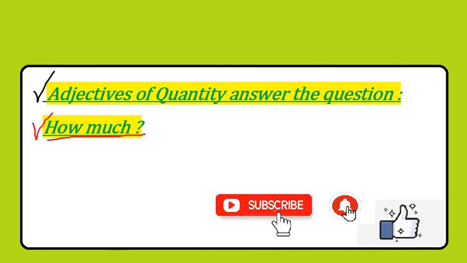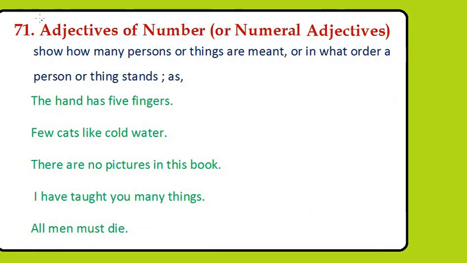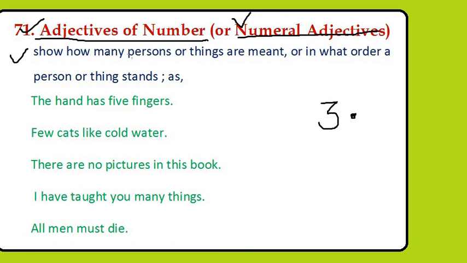Okay, now the next one. This is the third part of adjective. What is the name of this third part? Adjectives of number, or we can also say numeral adjectives. It shows how many persons or things are meant, or in what order the person or thing stands.